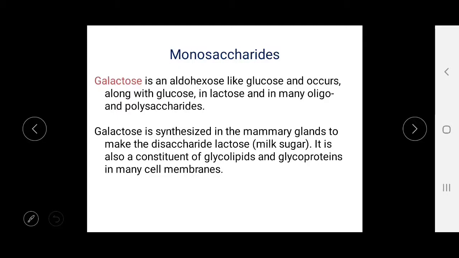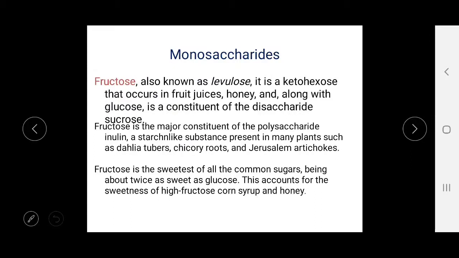It is also a constituent of glycolipids and glycoproteins in many cell membranes. Now the third one is fructose, also known as levulose, a ketohexose that occurs in fruit juice and honey, and along with glucose it is a constituent of the disaccharide sucrose.